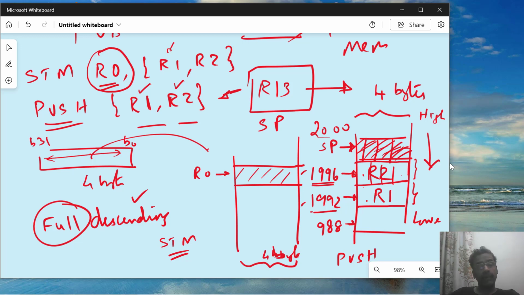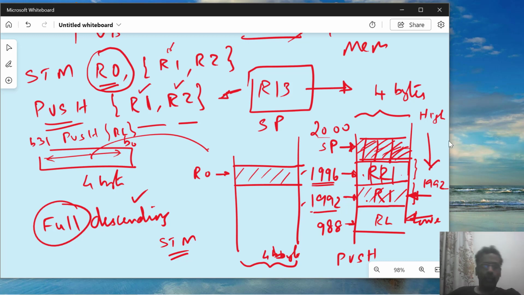Now where does the stack pointer point at? Because it is supposed to point at the full location. So stack pointer will be updated automatically to point at this address. So when I am pushing the next one, it will not push here because it's already full. If I use another push instruction after that, push R4, then R4 will come here and the stack pointer will be pointing here. So it keeps on going down when I am pushing something.